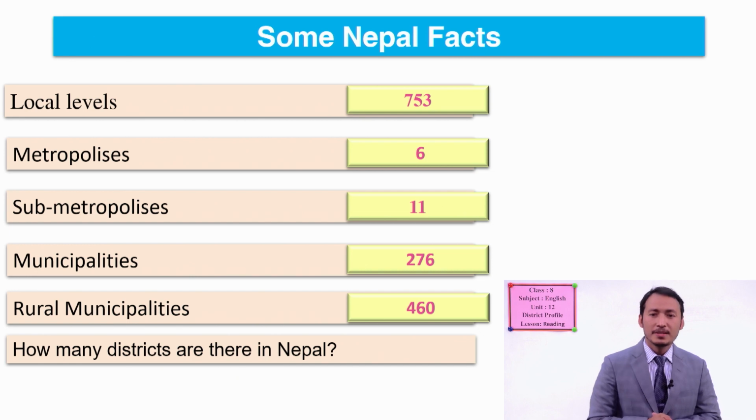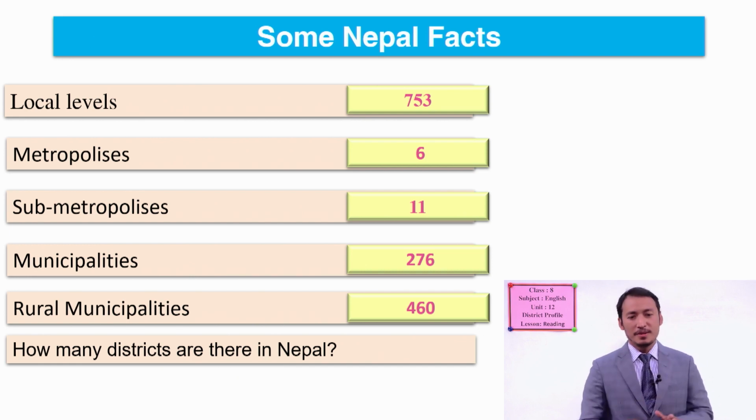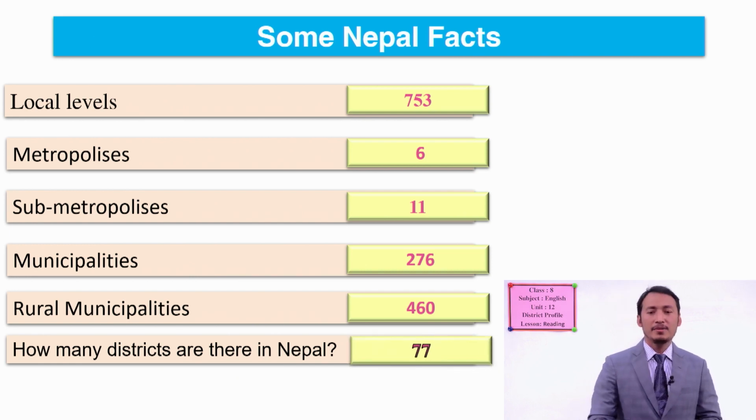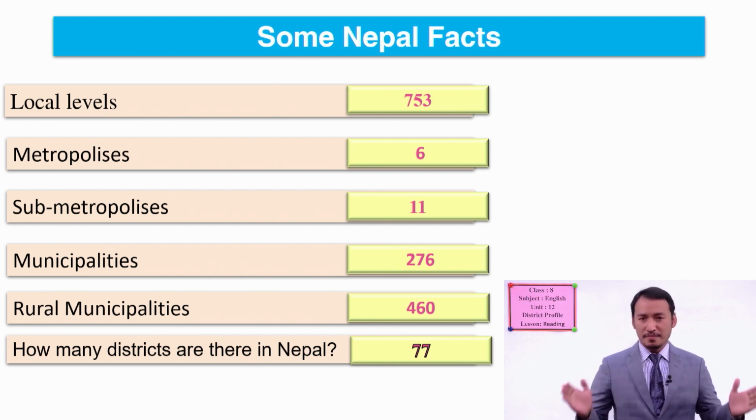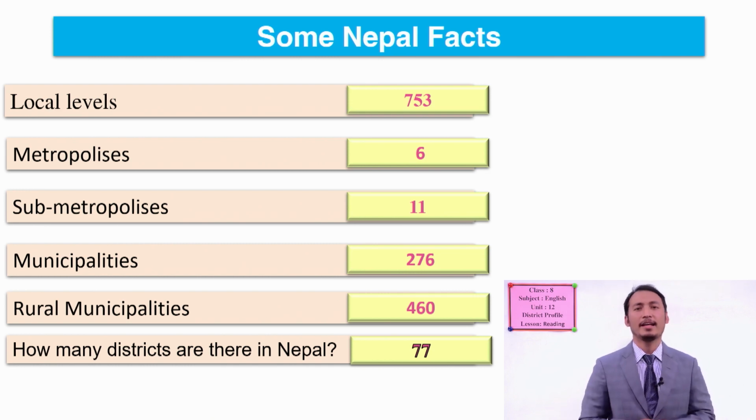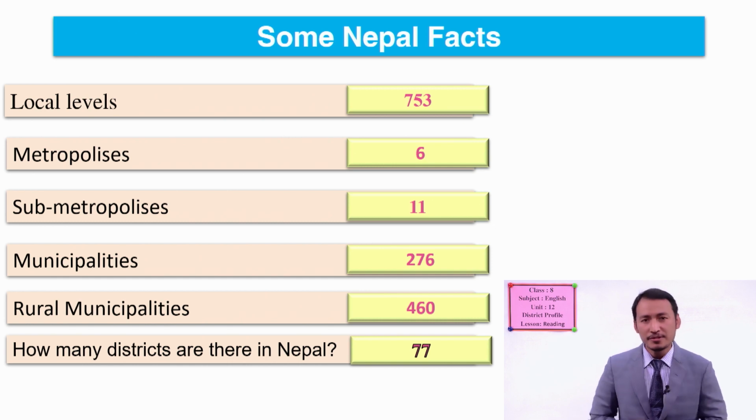These are the local levels. So today we are talking about one district out of 77, that is Dadeldhura. I gave you some facts. You can take them as a note and remember them for your future use.